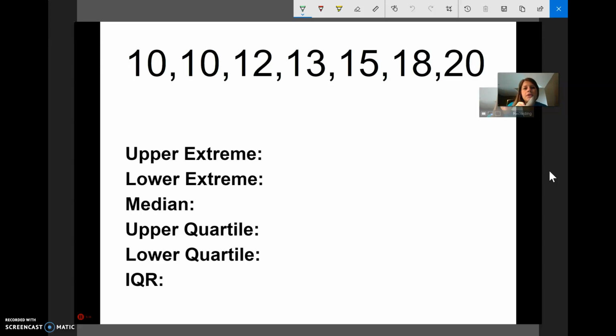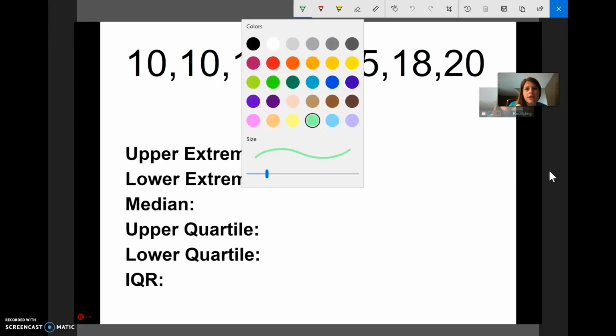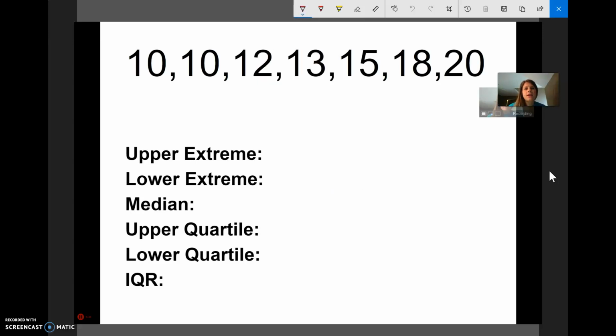So our upper extreme, again, you can tell I've got these numbers in order from least to greatest. Let me pick me a cool color here. Let's go with pink. All right, so our upper extreme is our largest number, 20. Our lower extreme is our smallest number, 10.